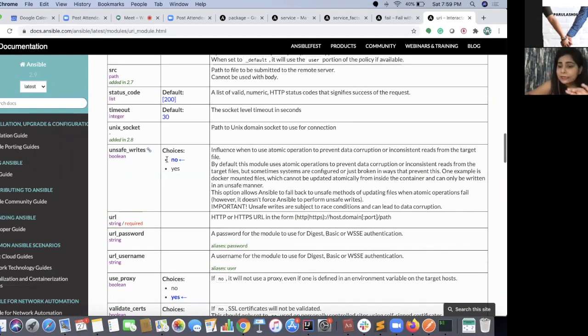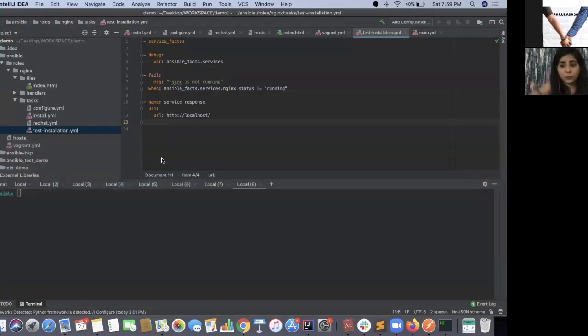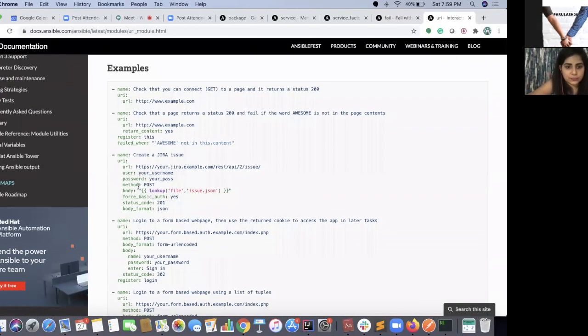Currently that timeout is 30 seconds by default. You can decrease it to 10 seconds or something. So in case my Nginx server is not responding within 10 or 30 seconds, it's going to fail anyway. Otherwise it will just wait for the server to respond for those 30 seconds. Okay, so what we'll be using is this return_content.